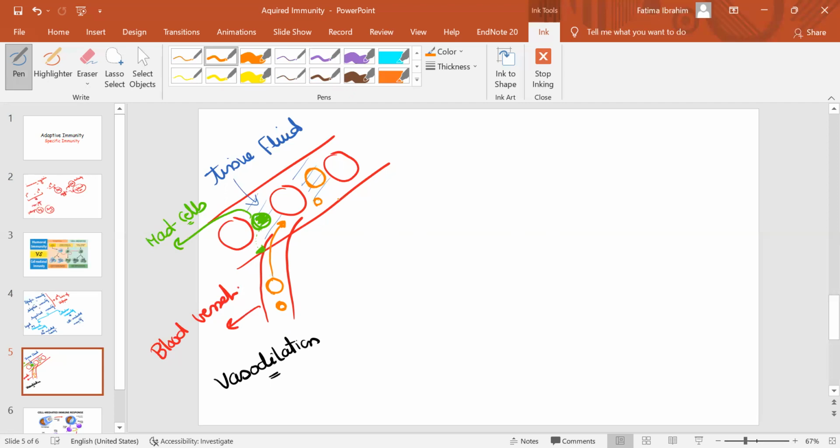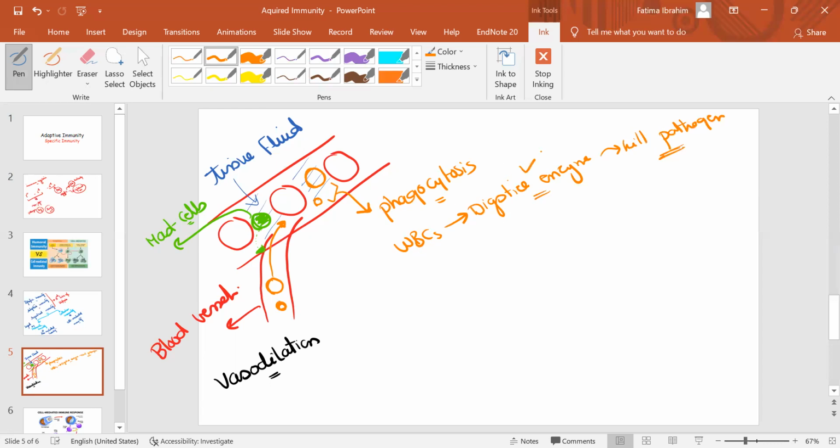Both of them will be doing a process called phagocytosis. So once again, phagocytosis is when the white blood cell uses the digestive enzyme in order to kill the pathogen. Any pathogen I encounter inside, I use the digestive enzyme and I kill the pathogen. This is what really happens for the neutrophils and macrophages.